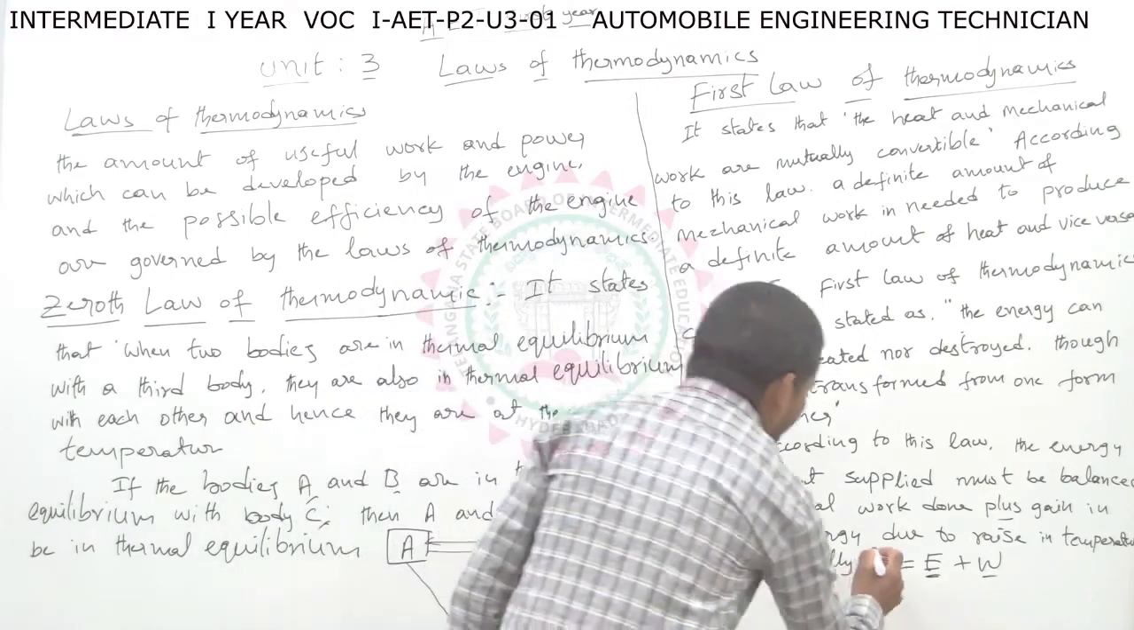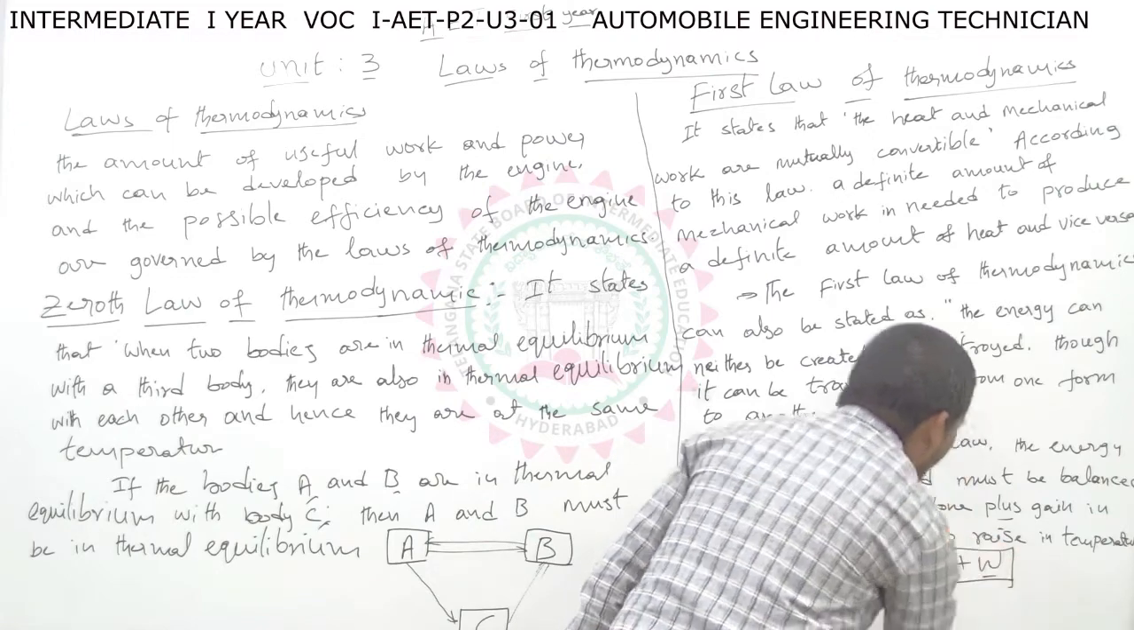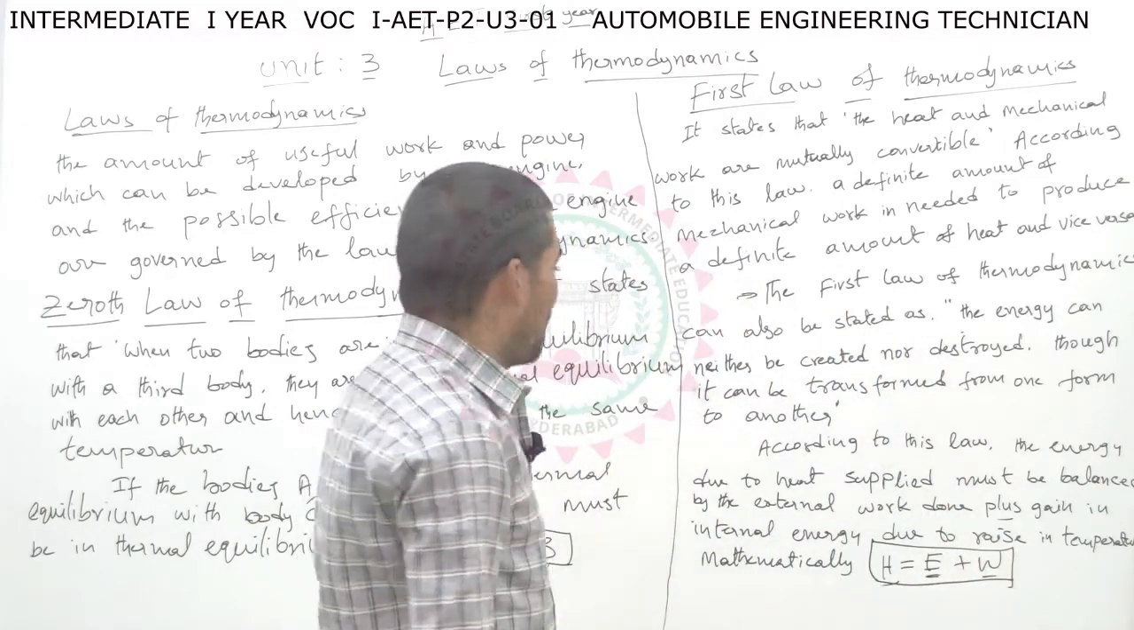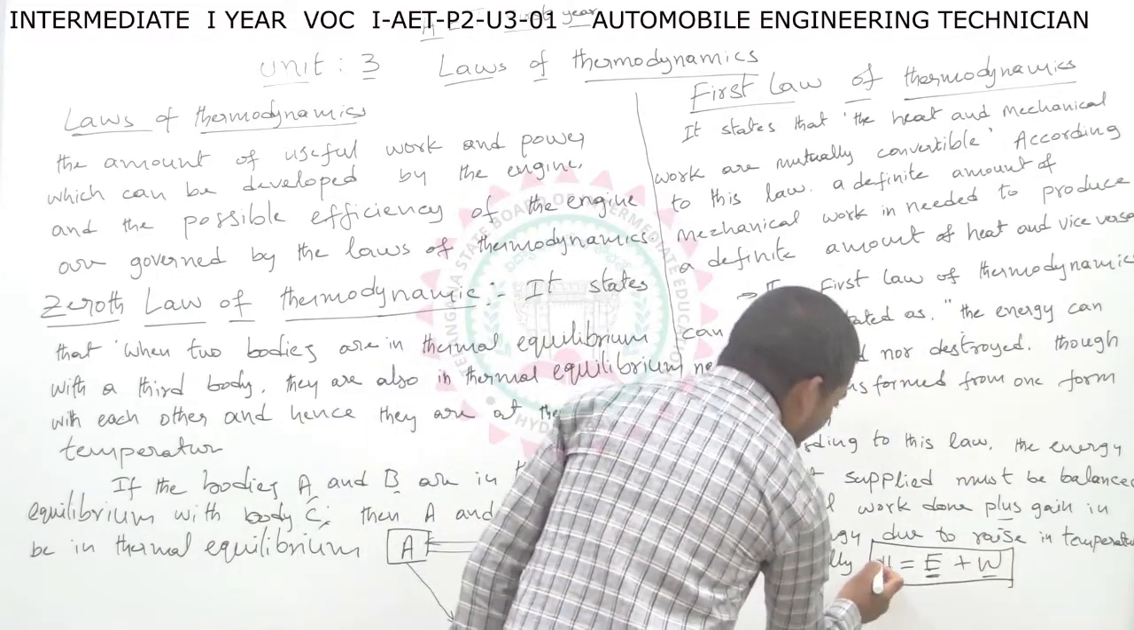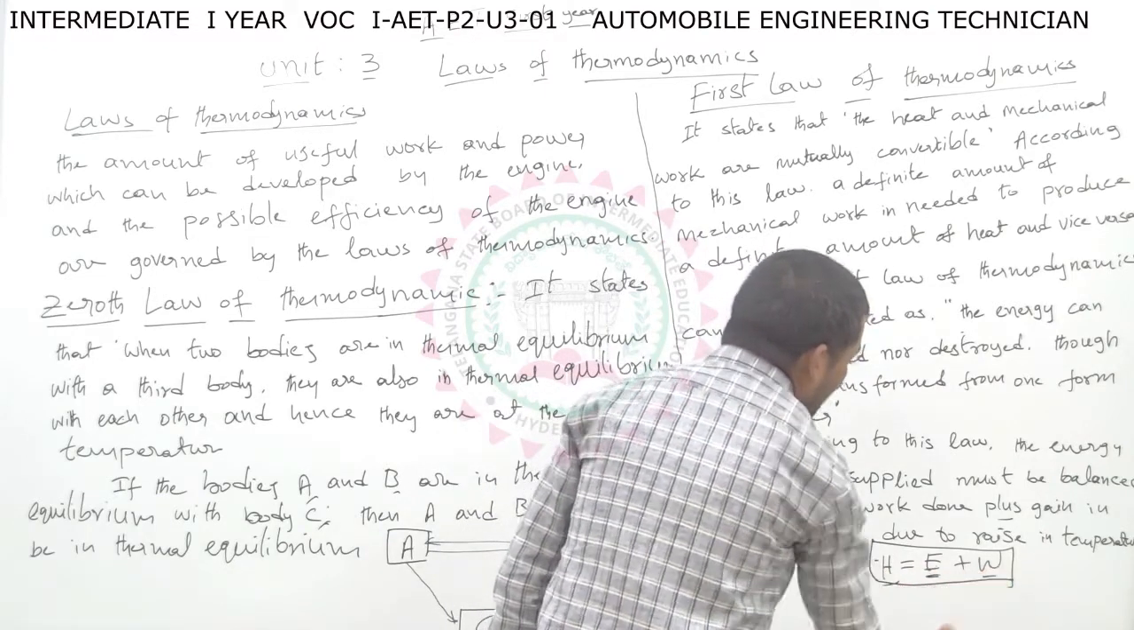First law of thermodynamics equation: H equal to E plus W. H for heat transfer, E for internal energy, W for work done.